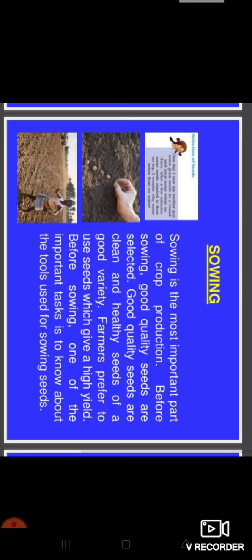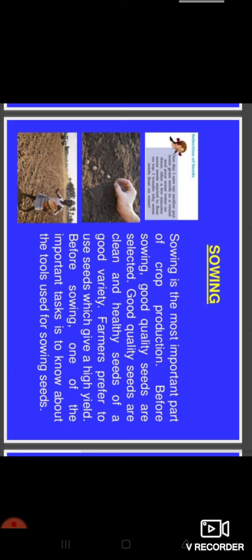During the exams you select some more important questions which help you to get good marks. The same way we have to select healthy seeds here. Now how will you identify, how will you judge, how will you examine the better and healthy seeds? So let's see.